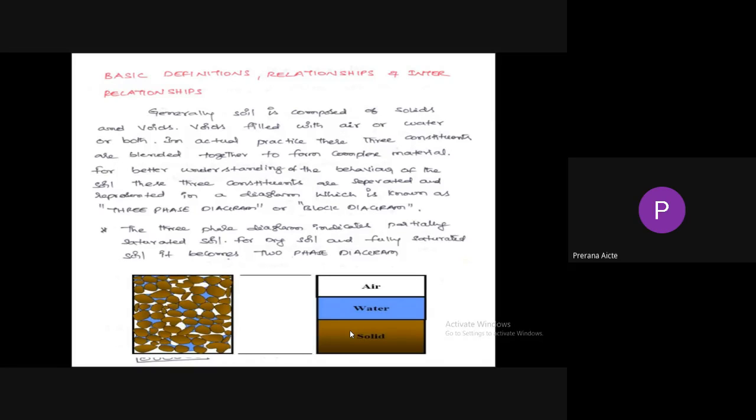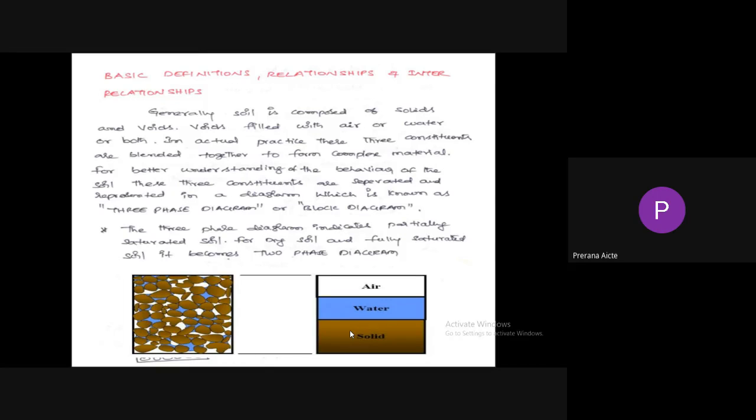So this diagram, which consists of three phases, is known as a three-phase diagram or block diagram. But this three phase exists only for partially saturated soil, because some of the voids are filled with water and some of the voids are filled with air. The three-phase diagram indicates partially saturated soil. For dry soil, the entire voids are filled with air, only two phases. And fully saturated soil becomes a two-phase diagram because the entire voids are filled with water. Only for partially saturated soil, we have a three-phase diagram.